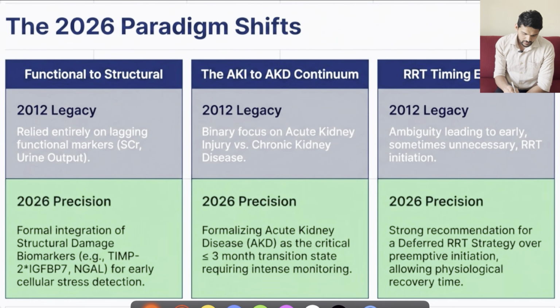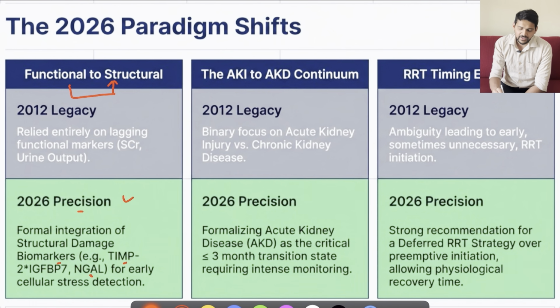Mainly, the shift has changed from functional to structural changes. So in 2026, they have integrated a few important things, mainly to detect acute kidney injury early. Instead of functional markers like creatinine, we have to focus on utilizing structural biomarkers such as NGAL and TIMP. This is the first thing.